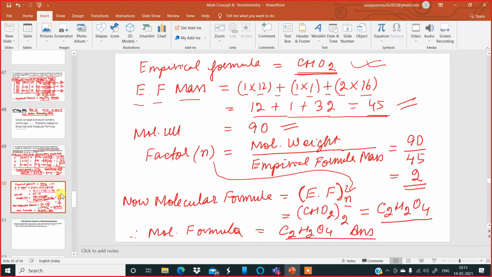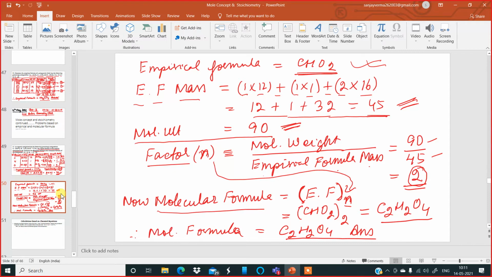Now, the molecular weight which we had calculated on the previous slide was 90. So by using the empirical formula mass and the molecular mass or weight of the compound, we find a factor n, factor small n, which is equal to molecular weight divided by empirical formula weight or mass. That is 90 by 45. It comes to 2. Now, the molecular formula is equal to, within brackets, empirical formula, close the bracket, outside there is small n, that is the factor.